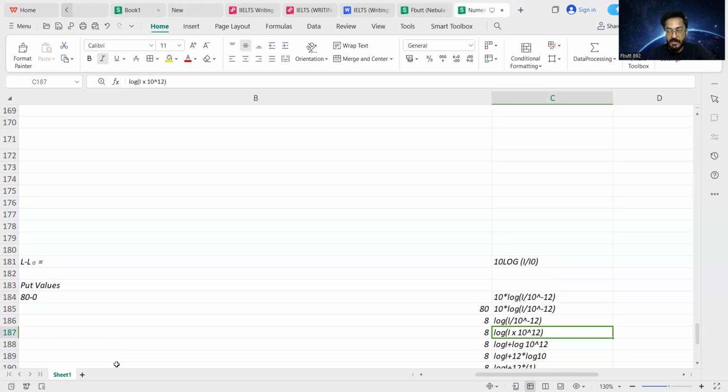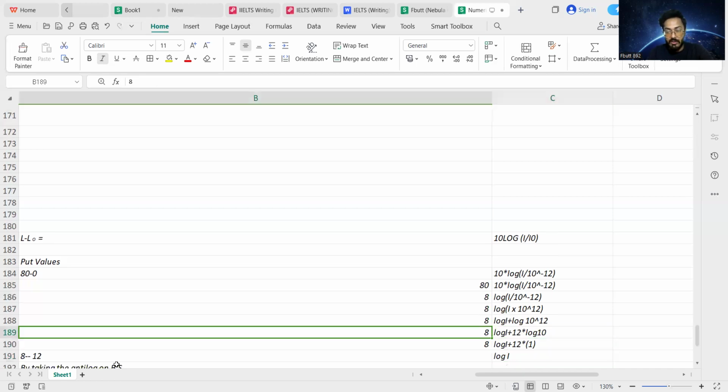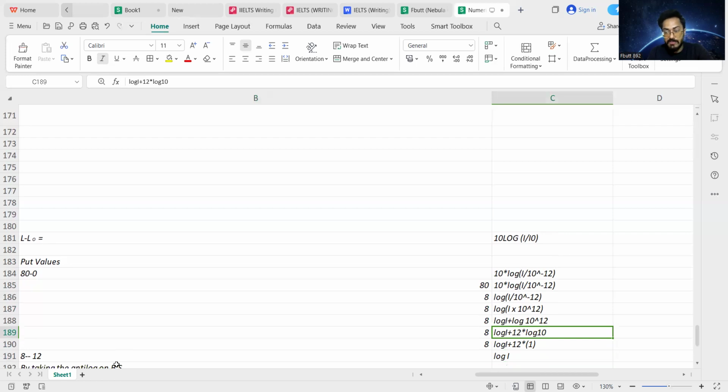By using the properties of logarithm, the logarithm of capital I multiplied by 10 to the power plus 12 will be converted into the logarithm of capital I plus the logarithm of 10 to the power plus 12. The power 12 of the factor 10 will be shifted as a coefficient of the logarithm by using the properties of log. So 8 is equivalent to logarithm of I plus 12 multiplied by logarithm of 10. By putting the value, log 10 is equivalent to 1. So 12 multiplied by 1 gives 12.